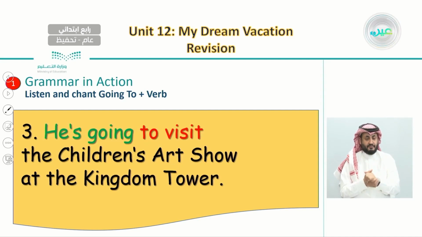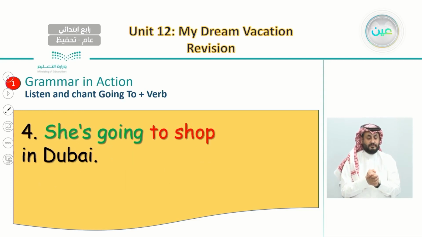Number 3. He is going to visit the children's art show at the Kingdom Tower. Number 4. She is going to shop in Dubai.